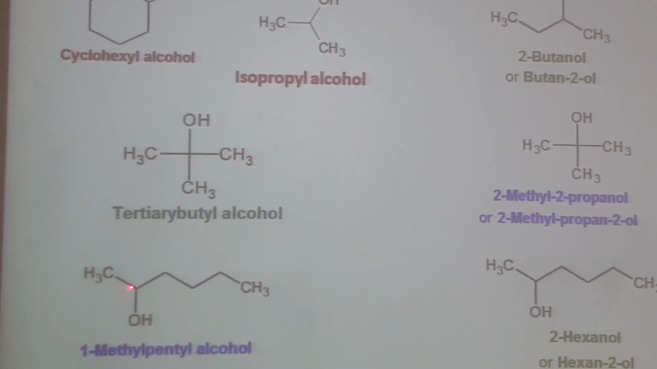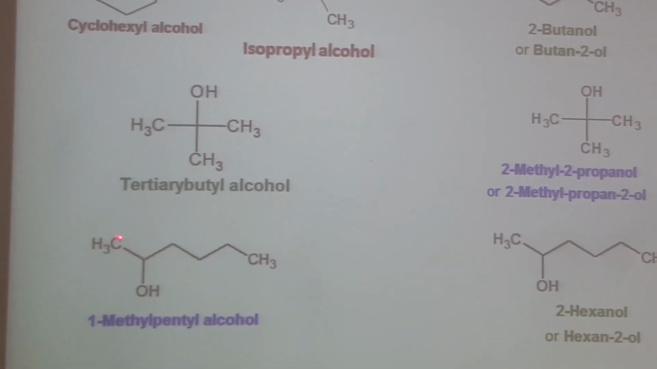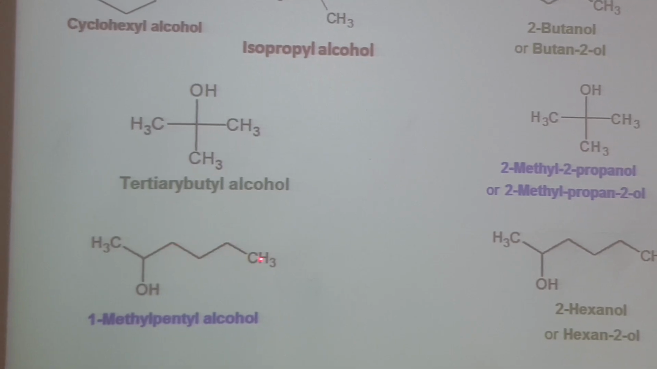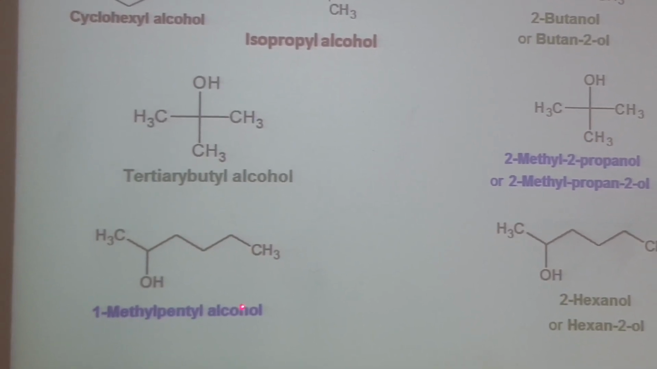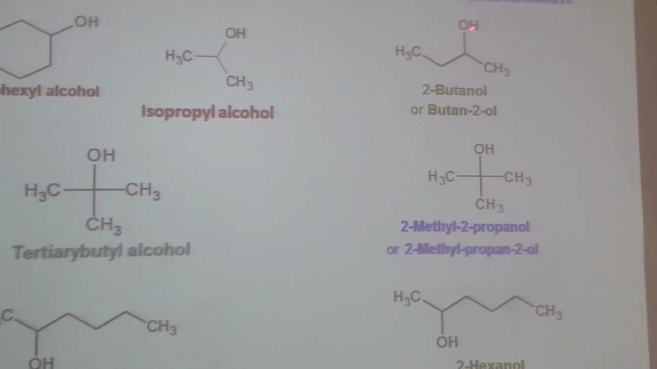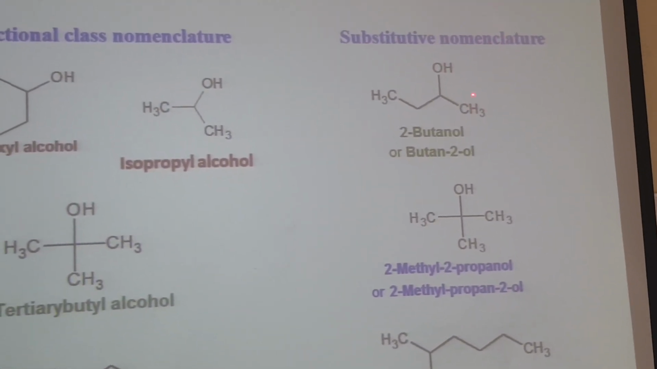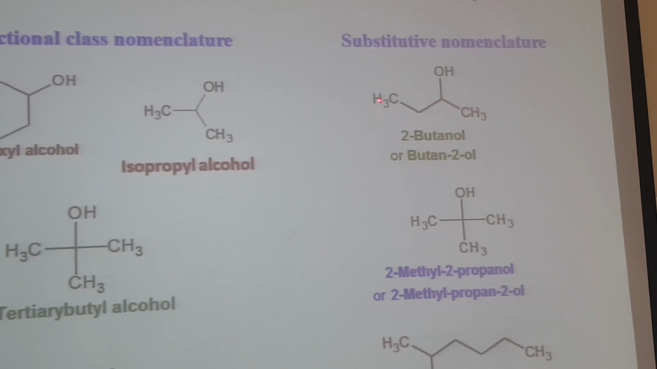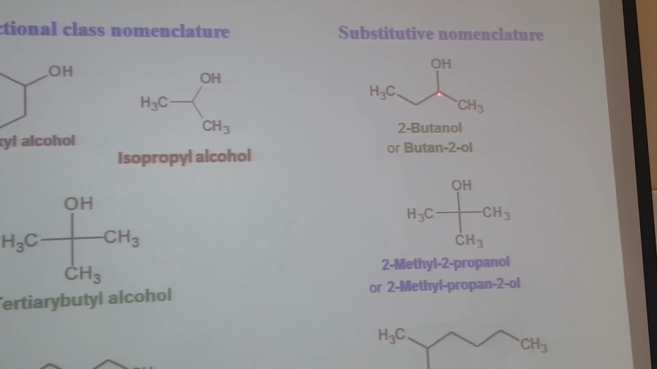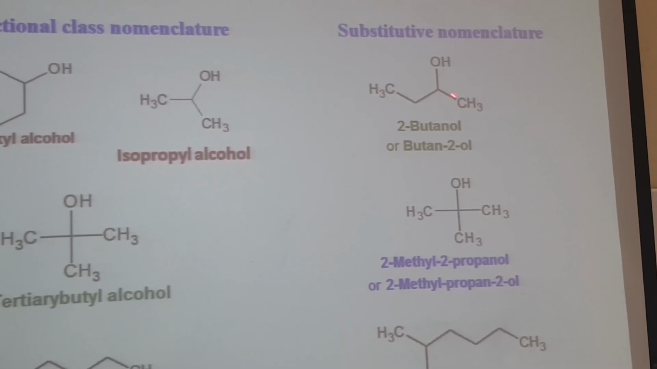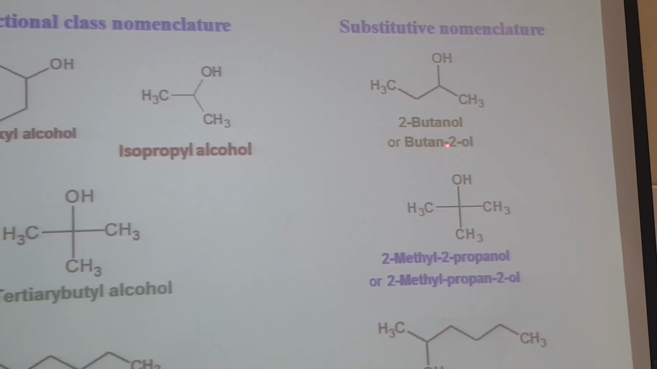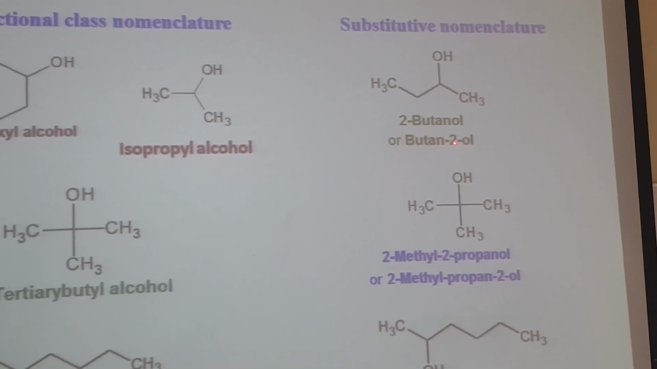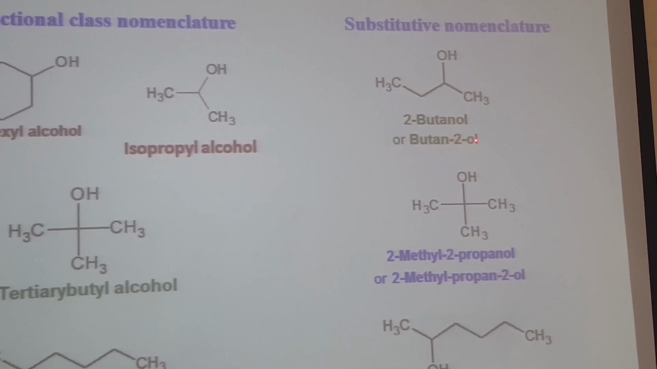Here we have 1 methyl and 1, 2, 3, 4, 5 carbon, pentyl. So 1 methyl pentyl alcohol. In case of substitutive nomenclature, we have 1, 2, 3, 4. Numbering starts from this carbon because the hydroxyl is near to this carbon. It will be 2-butanol, or butane: E is replaced with OL and we mention this position, butane 2-ol.